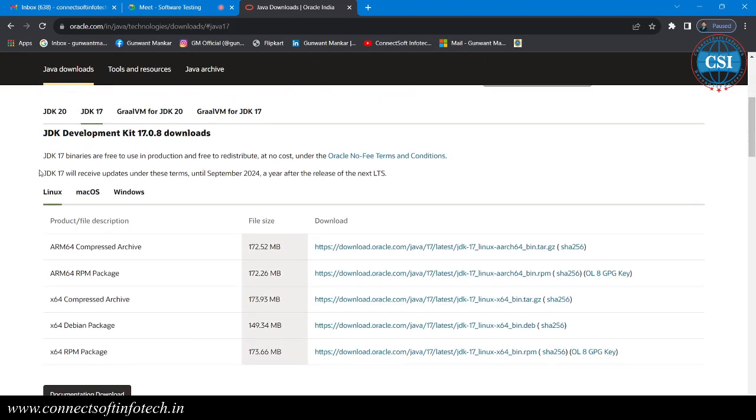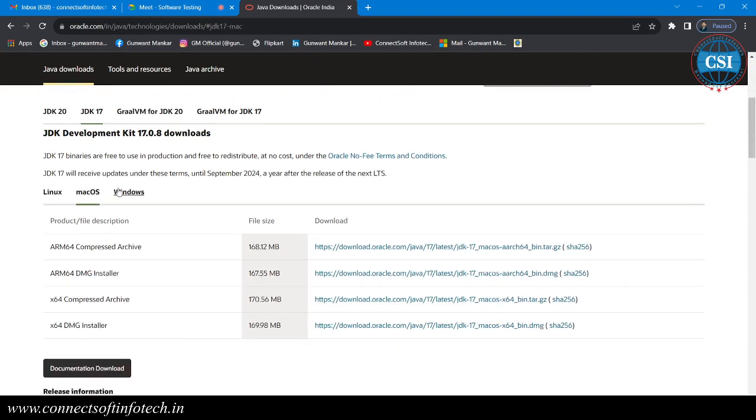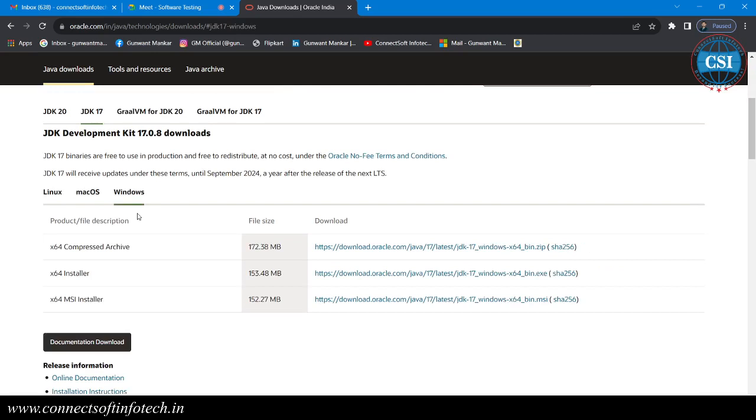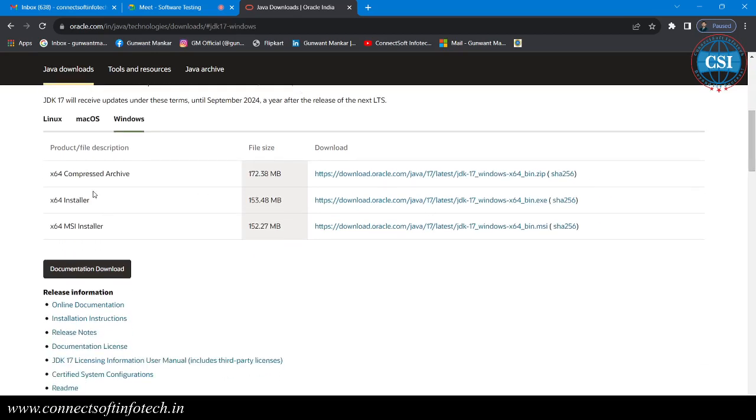Okay, so here I am on the different OS. So let's see Windows OS, and you can check here. We have some compressed archive and installer.